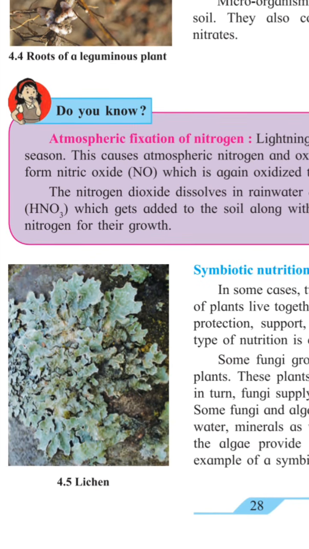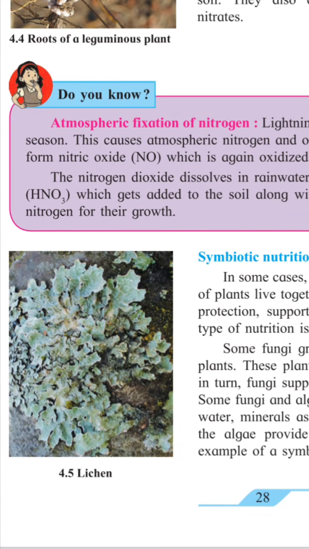Here we are going to learn now about symbiotic nutrition, lichen. In some cases, two or more different plants, here you can see, two different plants live together to fulfill their needs of nutrition, protection and support with each other's help. This type of nutrition is called symbiotic nutrition.